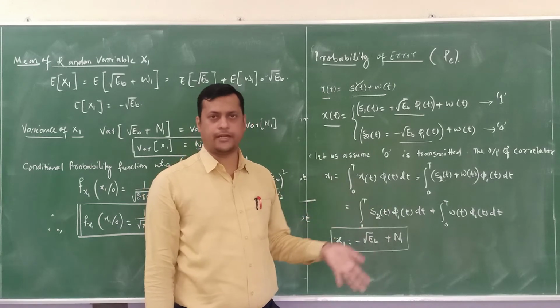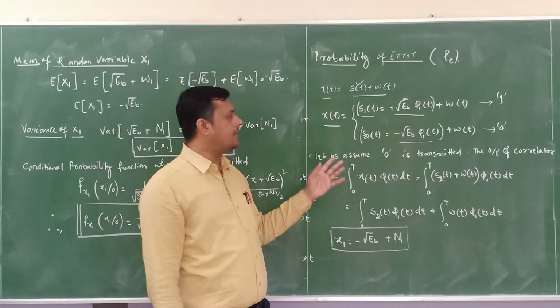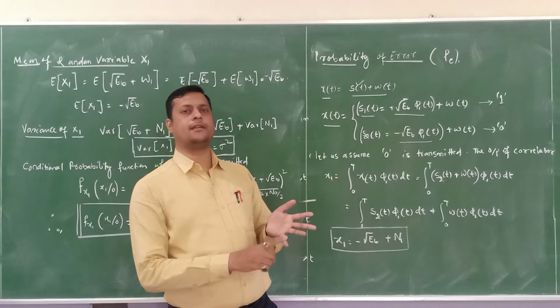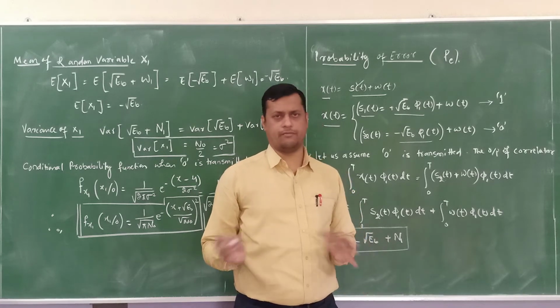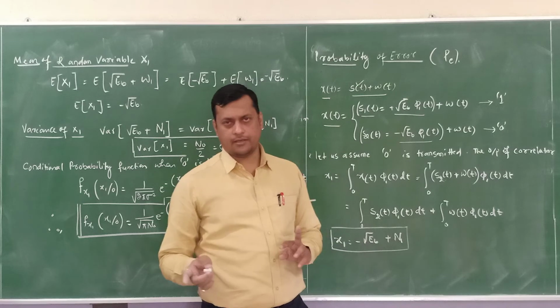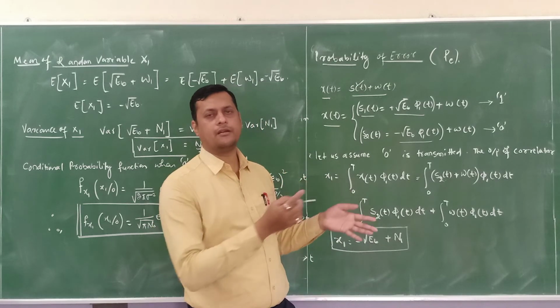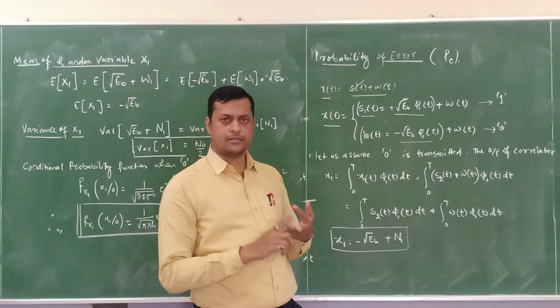Now in order to proceed further to calculate the probability of error, we have to assume that the transmitted signal is either binary bit 1 or binary bit 0. Any one, as all are equiprobable. Equiprobable means the probability of transmission of binary bit 1 is half and the probability of binary bit 0 is also half.